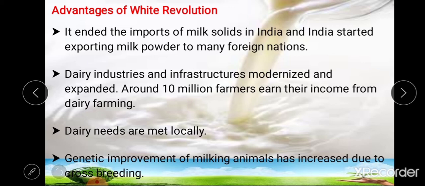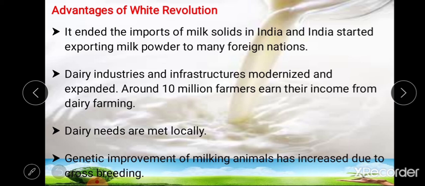So the first and major advantage of this white revolution is that it ended the import of milk solids in India, and India started exporting milk powder to many foreign nations. So this is one of the most important advantages of white revolution, that the import of milk powder was completely stopped and India started exporting milk powder to different nations.